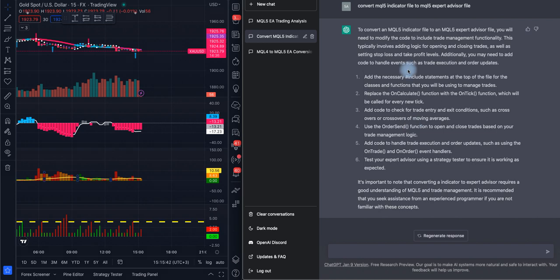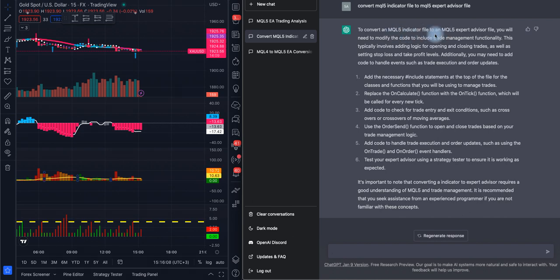So if you write an indicator and you want to convert this indicator into an expert advisor and then work from this expert advisor to actually open trades and close trades and basically win and lose, then you have to convert this indicator first into an expert advisor. Then you can have it work directly from the expert advisor.